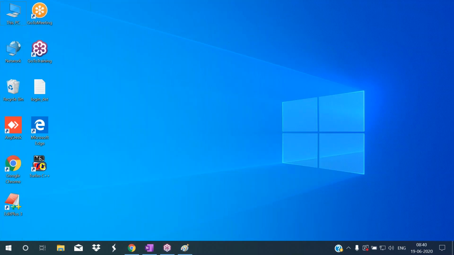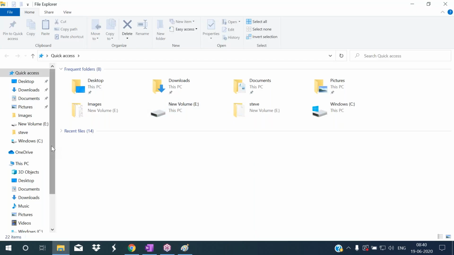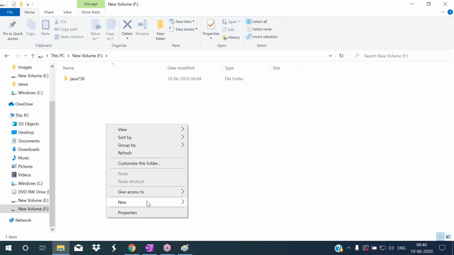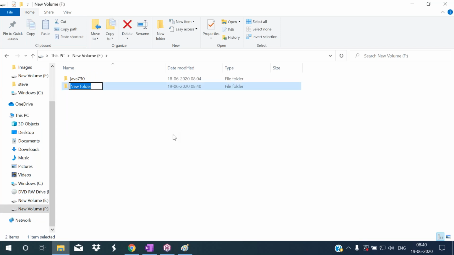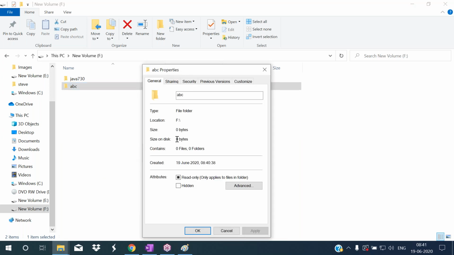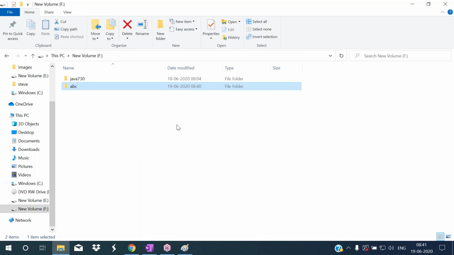See, in Windows, we can create folders. This folder is a logical one. Observe here, in the F drive, I want to create a new folder. I'm giving the folder name as ABC. This folder is a logical one, not a physical one. It is an empty folder, as the tooltip shows. If you observe the properties, it displays 0 bytes, so no memory is allocated for the folder. This is a logical one. Then why are we using this folder?